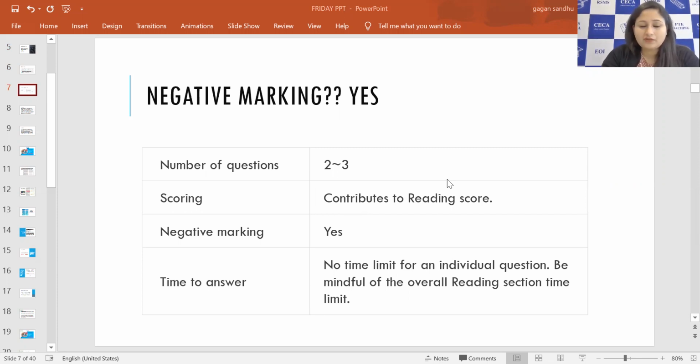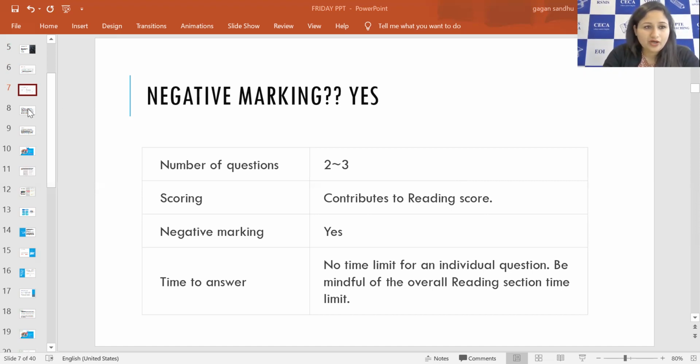So here for the multiple choice question, it's not like you will be given a fixed time, but you must be spending around 2 minutes on one question. Suppose there are two questions, so altogether you are spending 4 minutes on MCQ multiple choice. If you get three questions, you spend 6 minutes, but it doesn't mean that ultimately you are spending that much time. If you can reduce that time, you can speed up the process of finding the answers, you should be doing that, right? You should be saving the time.